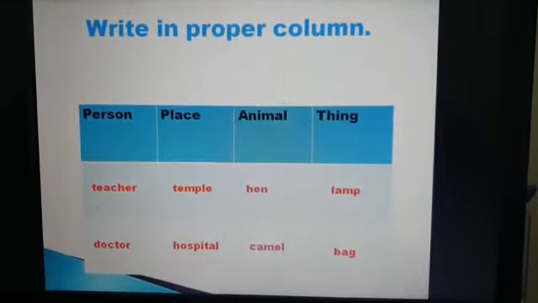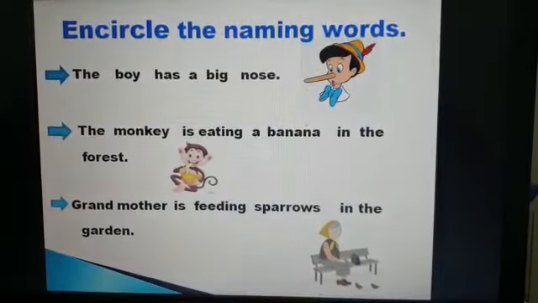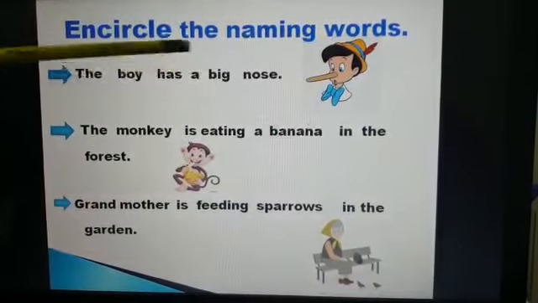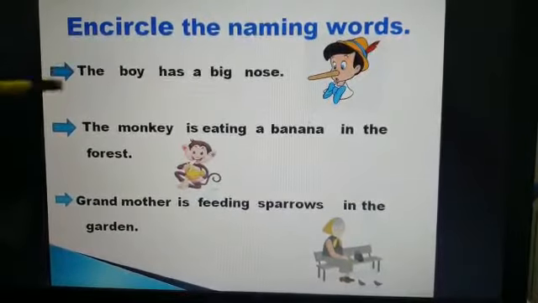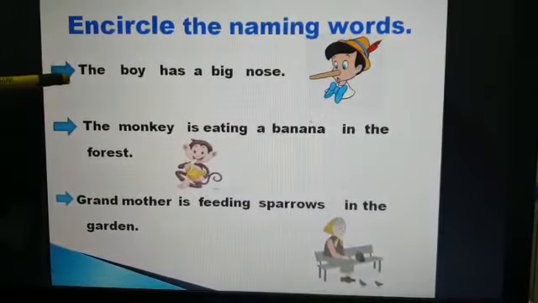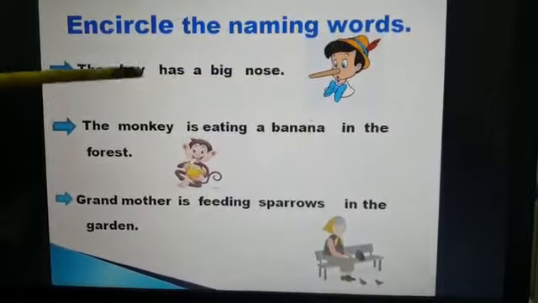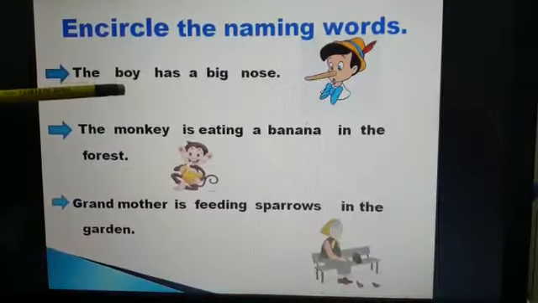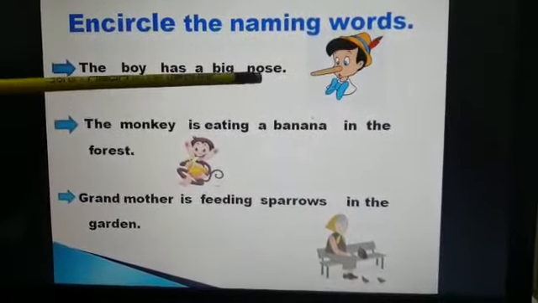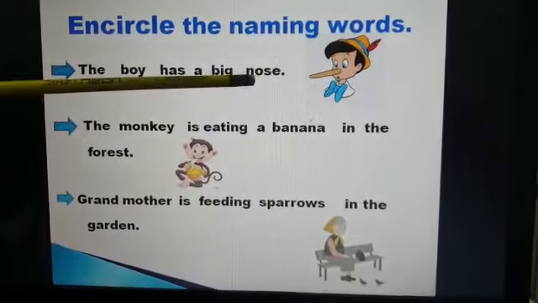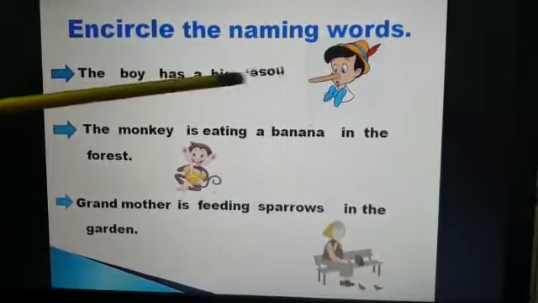Very good. Now, children, one more exercise to strengthen the understanding of naming words. Here I have written some sentences. You have to encircle the naming words in the sentences. First sentence is, the boy has a big nose. In this sentence, boy is a person. So boy is a naming word and nose is a thing which we have on our face. Nose is a naming word. Boy is a person, nose is a thing.